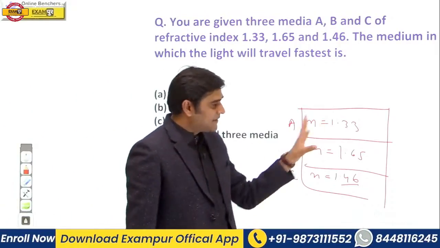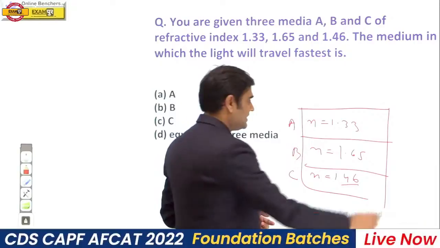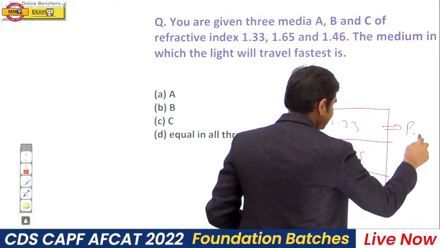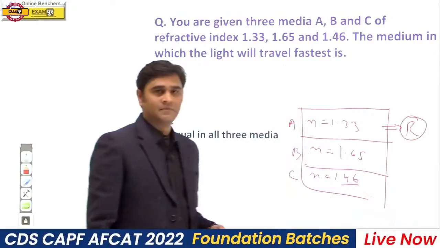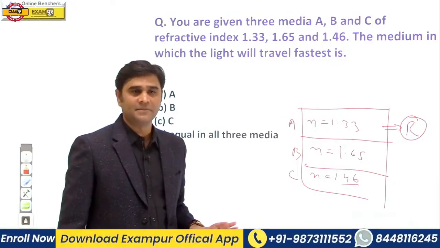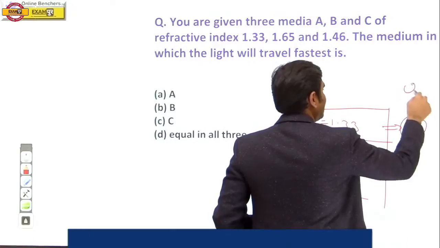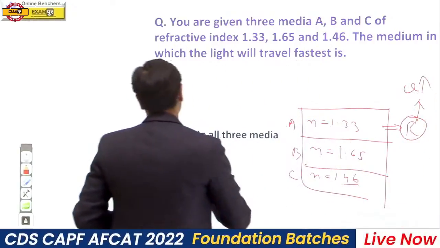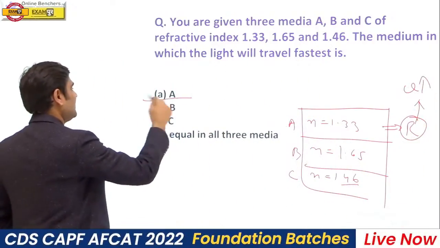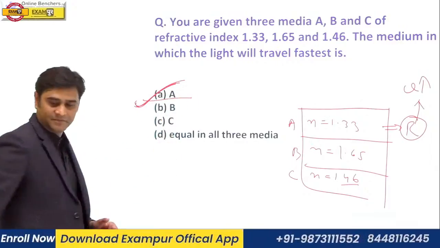So which one is the rarer medium? See, this is the rarer medium. In a rarer medium, the speed of light will be more. So your answer should be option number 1 definitely. Keep it up. Very good.